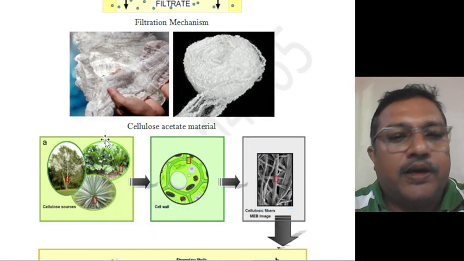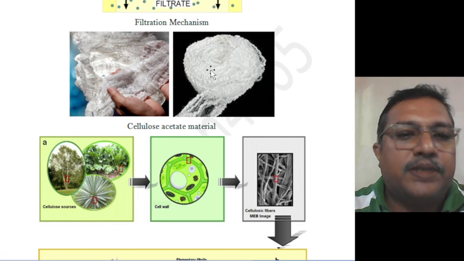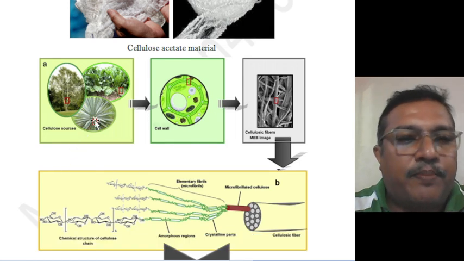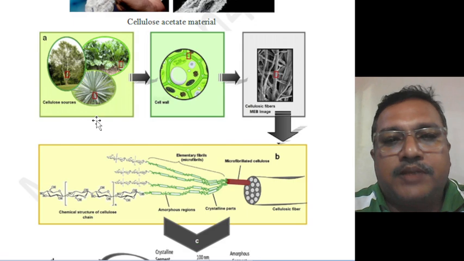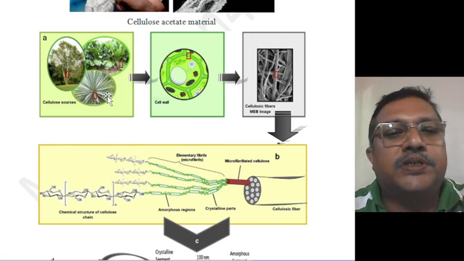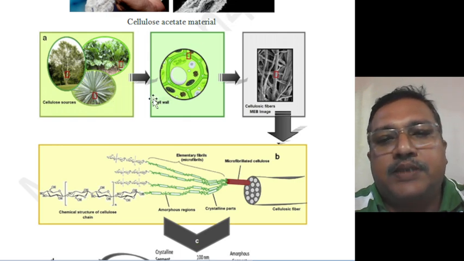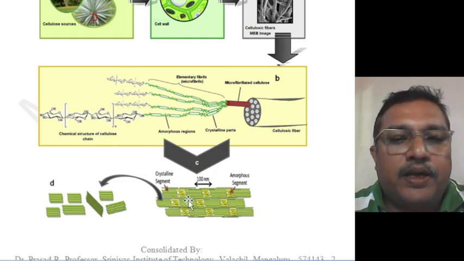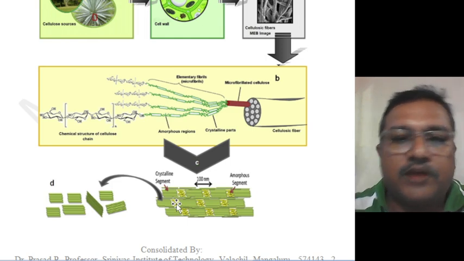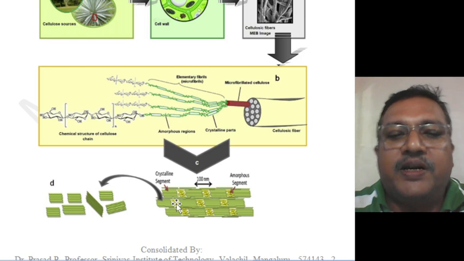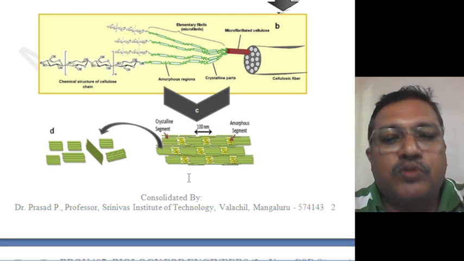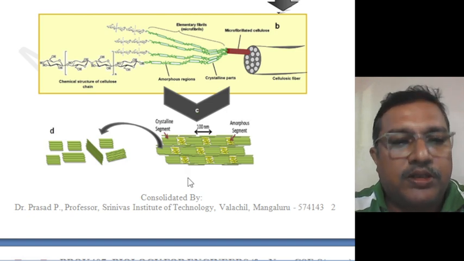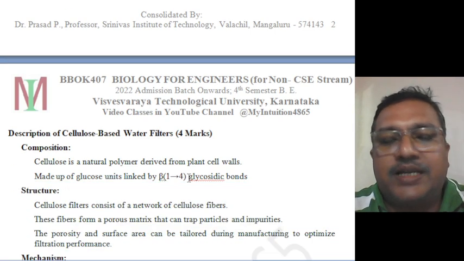Okay, you see the cellulose material. You might have seen this type of material which is shown here. These are the materials used. They are produced from plants. Not all plants, but many plants are identified from which this type of cellulose acetate material can be prepared very easily. So that procedure is mentioned here. When we prepare it, it creates nano-sized pores. Those pores are used for the filtration. Water will go through those pores. Other contaminants will not pass through; they will get blocked there. So that is the way to separate. That is called filtration.